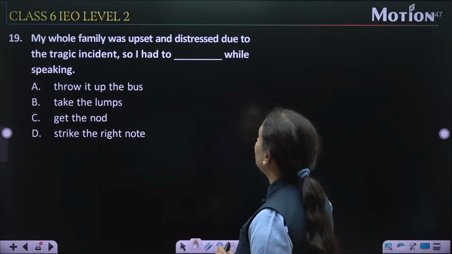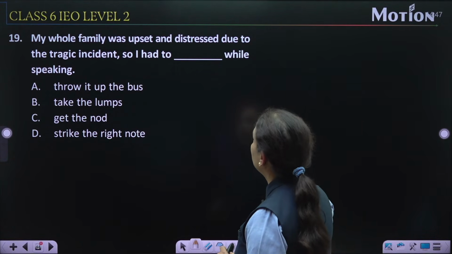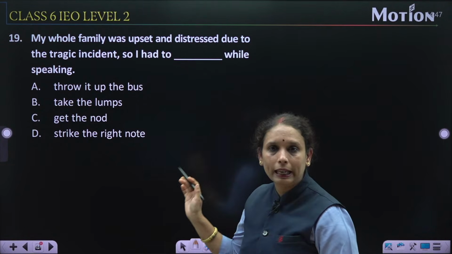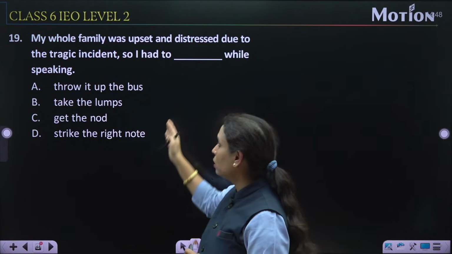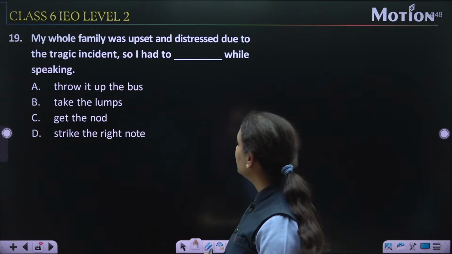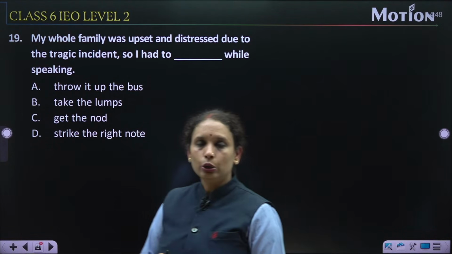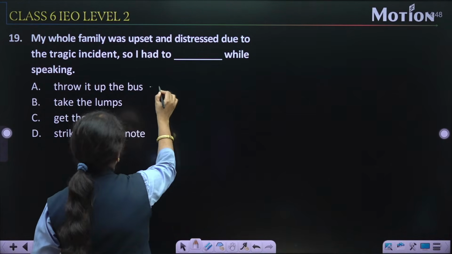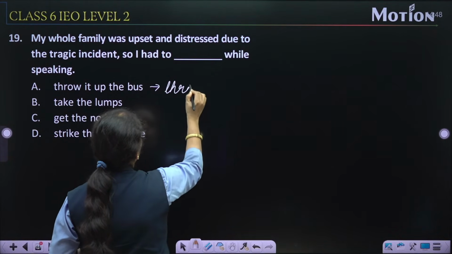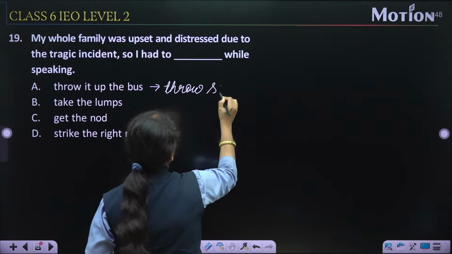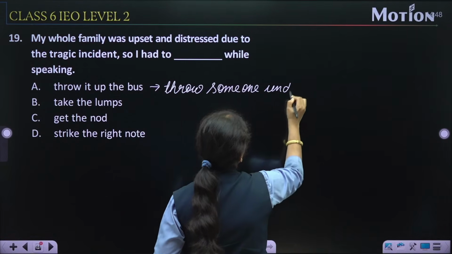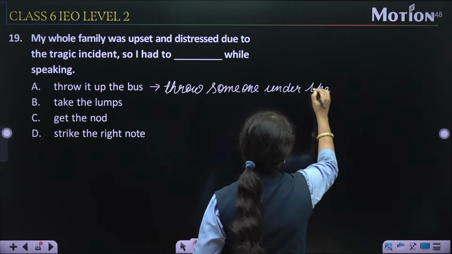Now question number 19. My whole family was upset and distressed due to the tragic incident. So I had to dash while speaking. Right. Now यहाँ पर बहुत सारे idioms दिए हुए हैं. Let's check it. Throw it up the bus. Throw it up the bus means throw someone under the bus.